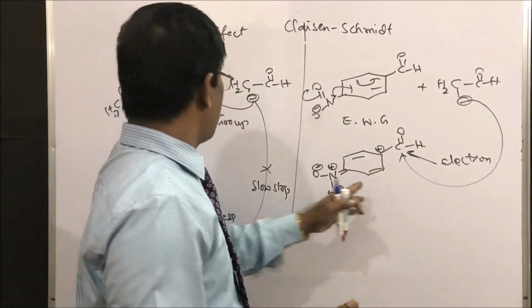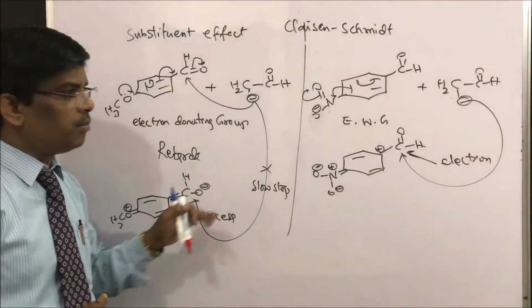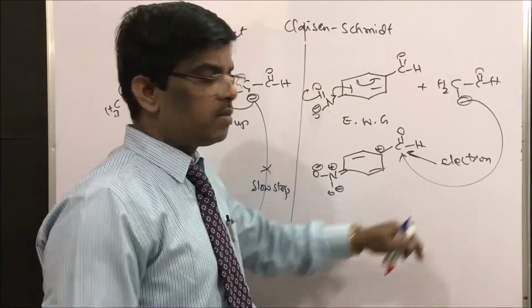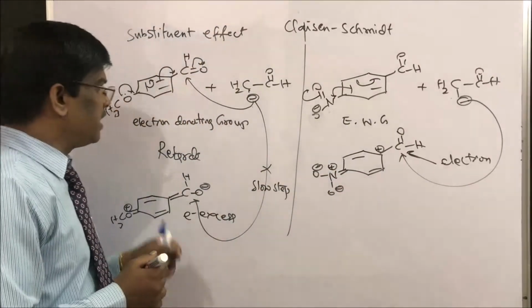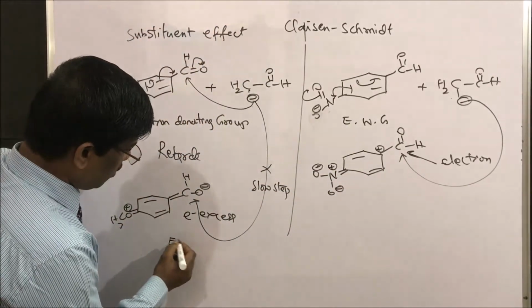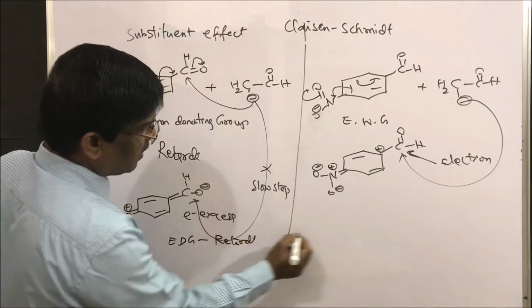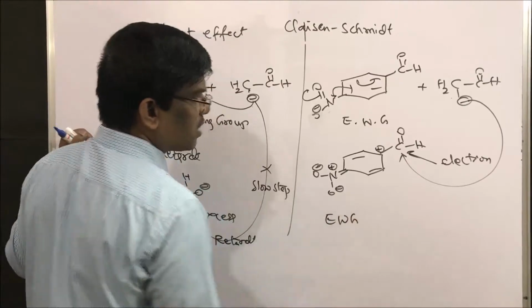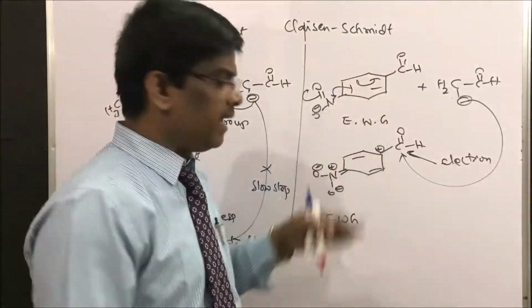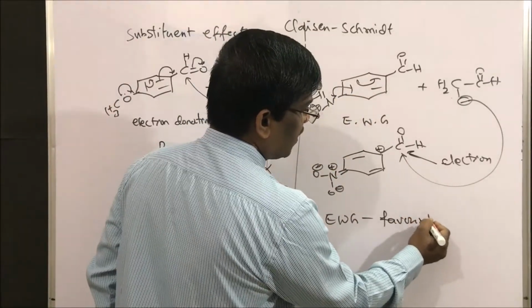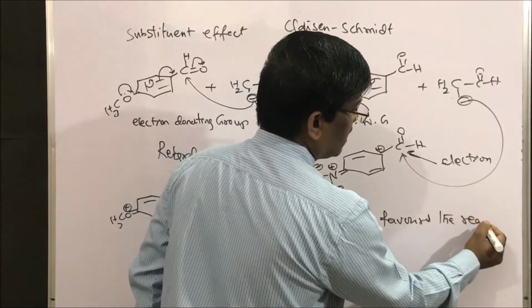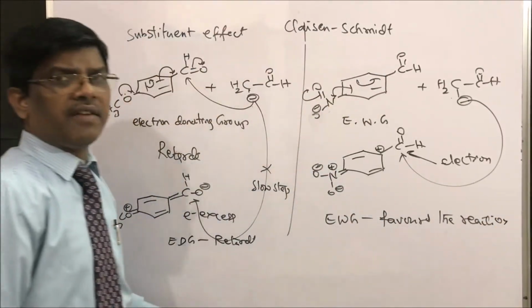The positive charge in this stage is not possible, whereas in the other stage it is possible. So the overall conclusion is that electron donating groups retard the reaction rate, whereas electron withdrawing groups substituted on the aryl ring favor the reaction. This is the substituent effect.